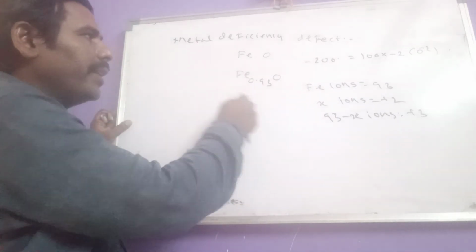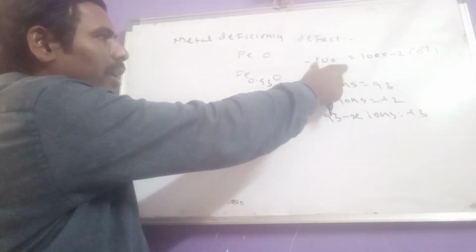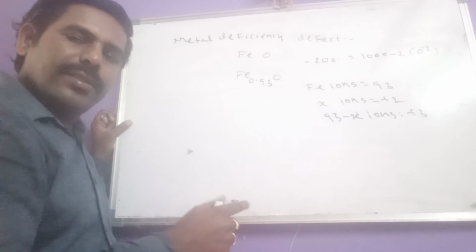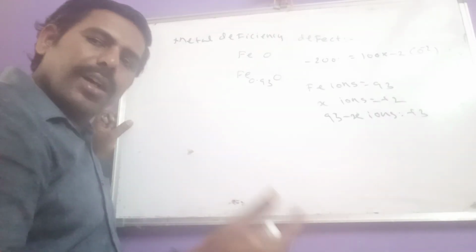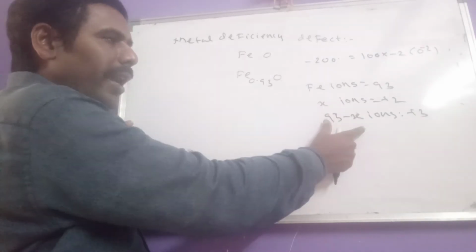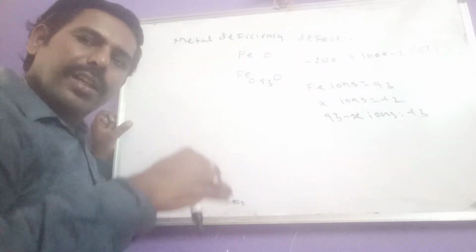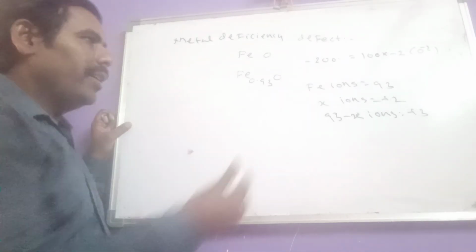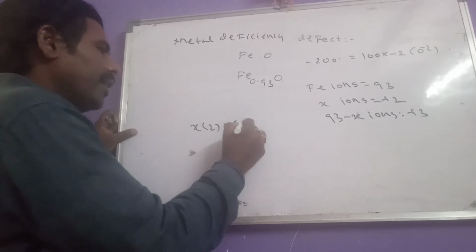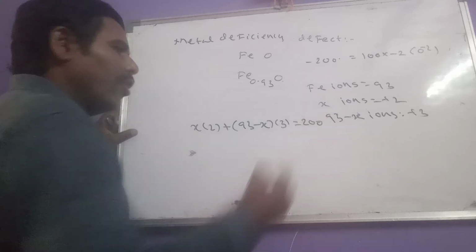To maintain electrical neutrality, the oxygens have minus 200 charge, so the total charge on iron ions should be equal to plus 200. That means X number of Fe^2+ and 93 minus X of Fe^3+ ions: X into 2 plus (93 minus X) into 3 should be equal to 200.